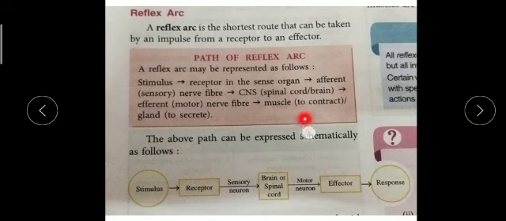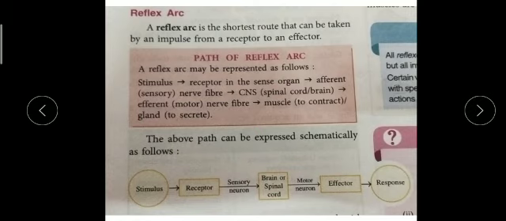It can be a hand muscle, leg muscle, any muscle, and it will secrete hormones and generate the response. So you can remember the path systematically. Children, this is very important, the reflex arc.